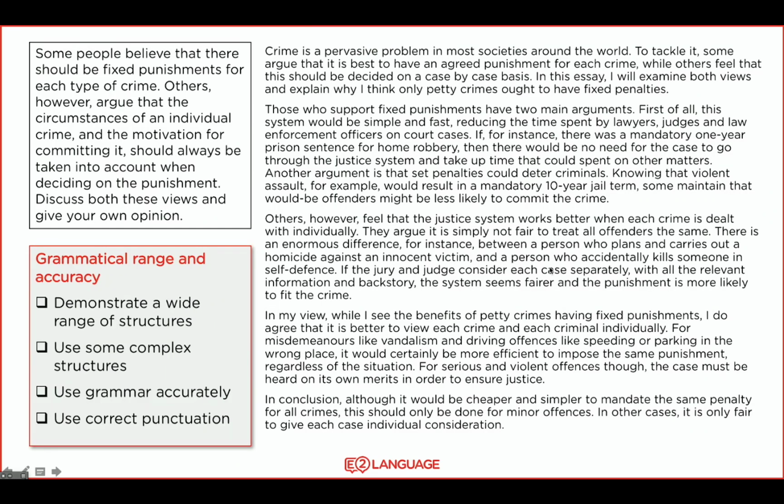Okay, the last thing you need to think about on test day is grammatical range. And of course, you're going to be thinking about grammatical accuracy. But a lot of people forget about grammatical range. That is, they need to put into their essay a wide range of sentence structures. You kind of need to show off your writing skills to the examiner. You don't just want to write in simple short sentences or just in compound sentences.